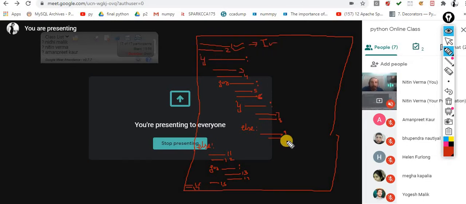Now I am asking, when would statement 8 be executed? Anyone who is willing to tell can give the answer. Line number 8, when would it be executed?